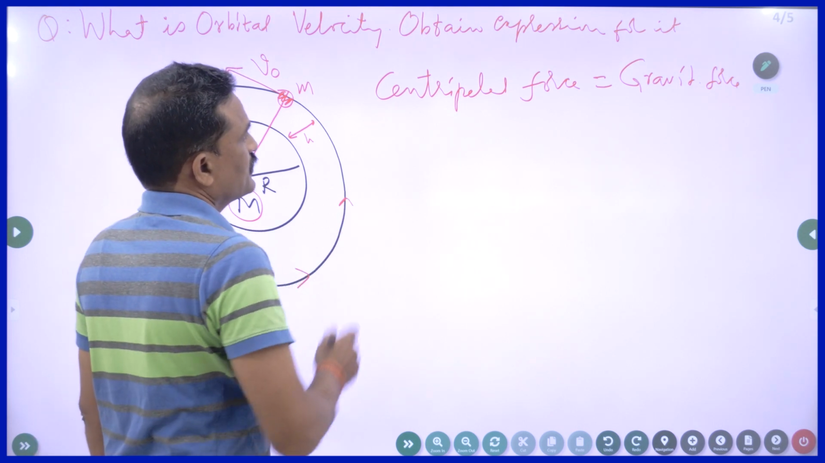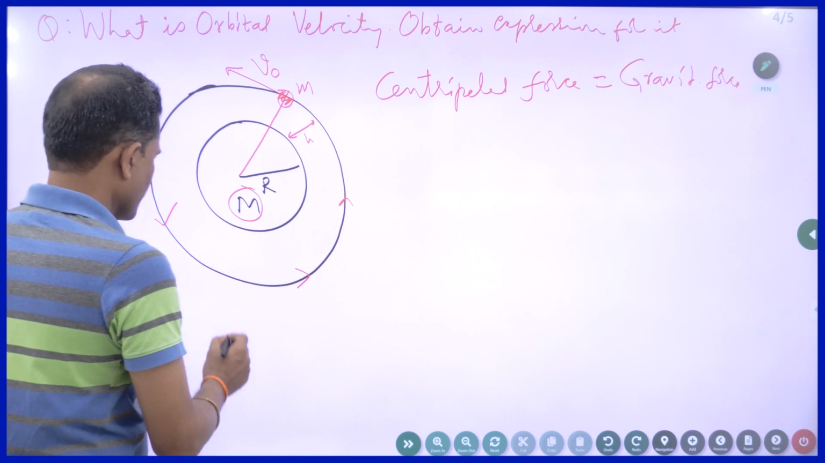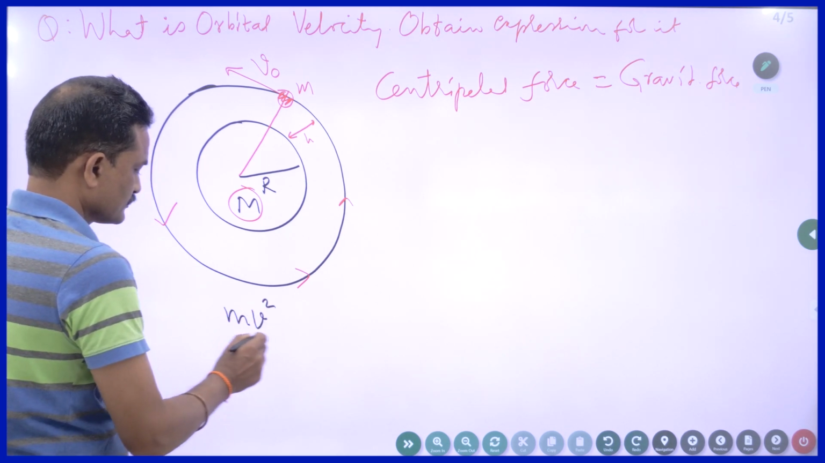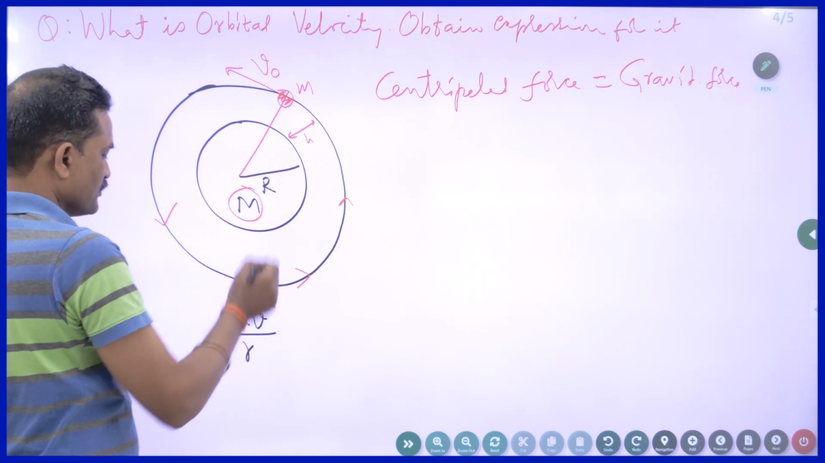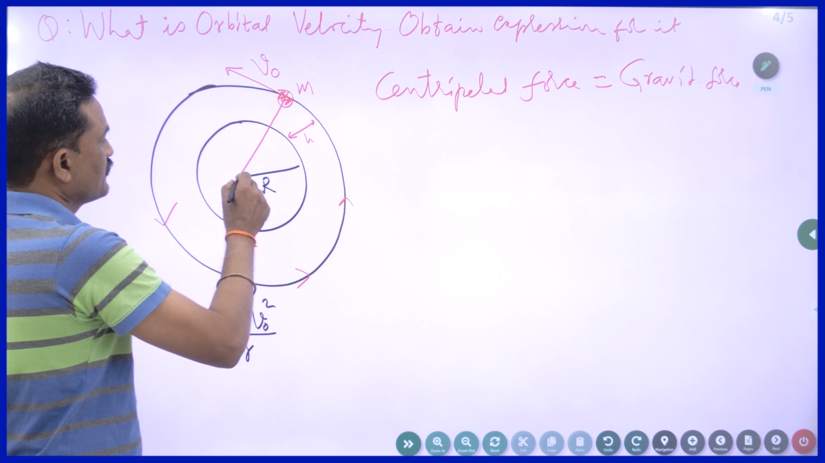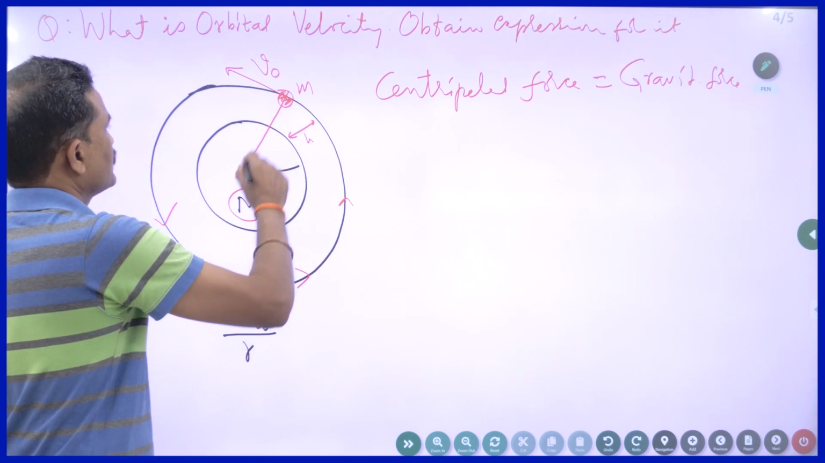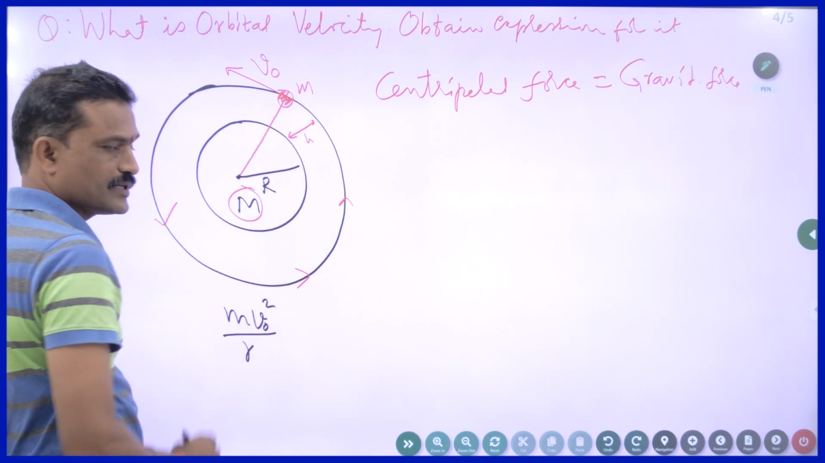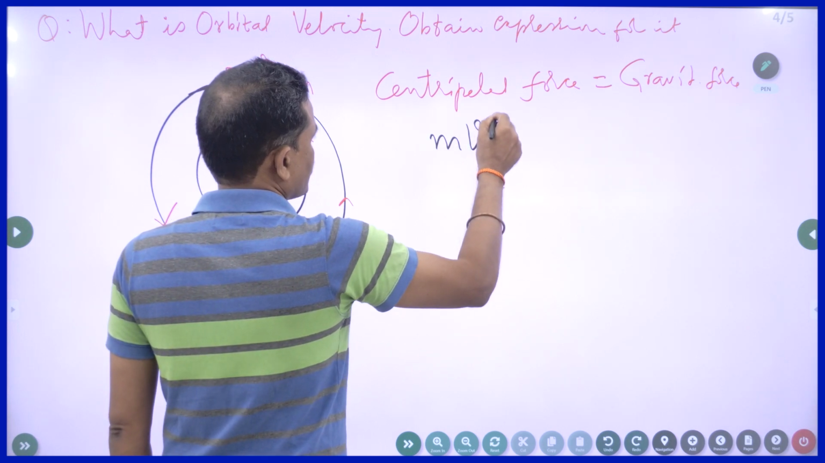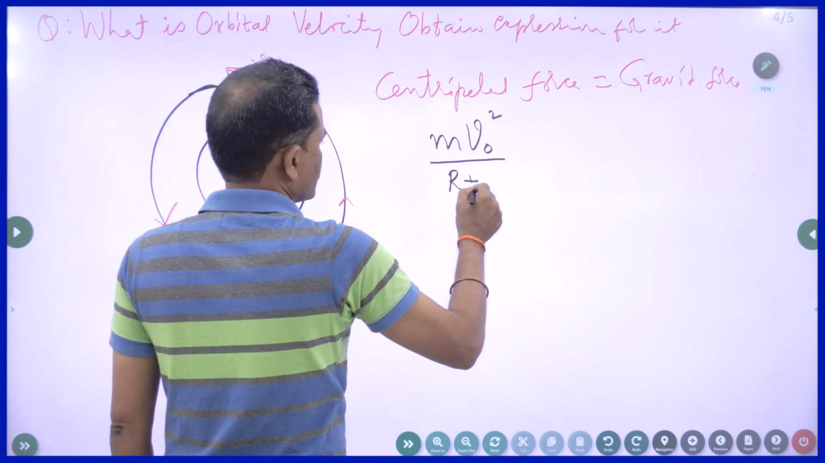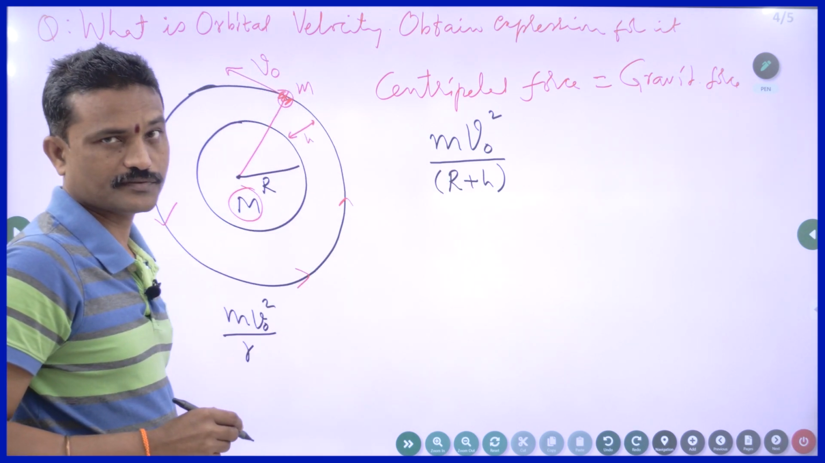Now, what is the formula for centripetal force? Just now I wrote that centripetal force is given by mv square by r. m is the mass of the satellite, v is the orbital velocity, r is the distance between this center and the center of the satellite. Now, what is the distance between this and this? That will come out to be R plus h. So centripetal force is m vo square by R plus h. This is the expression for centripetal force.